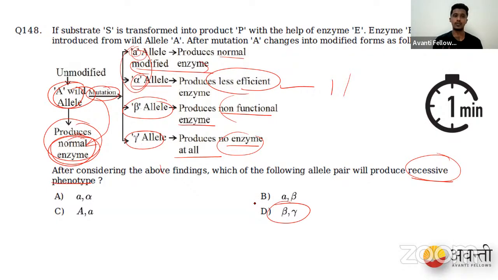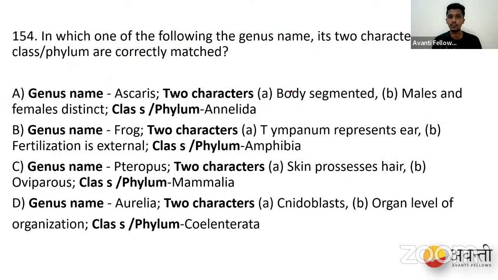Okay, next one. In which of the following is the genus name, its characters and class or phylum correctly matched? We have the genus Ascaris, and its body is segmented. They are saying males and females are distinct, which means we can differentiate between them. And the phylum is Annelida.